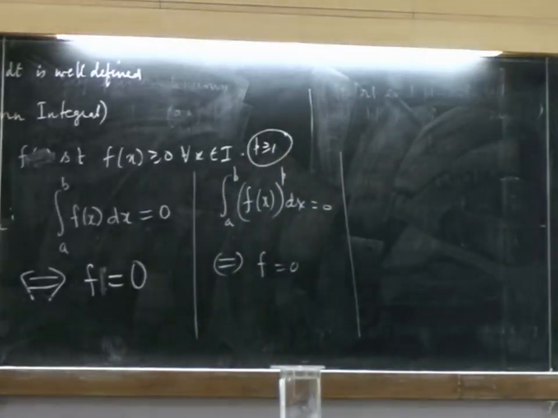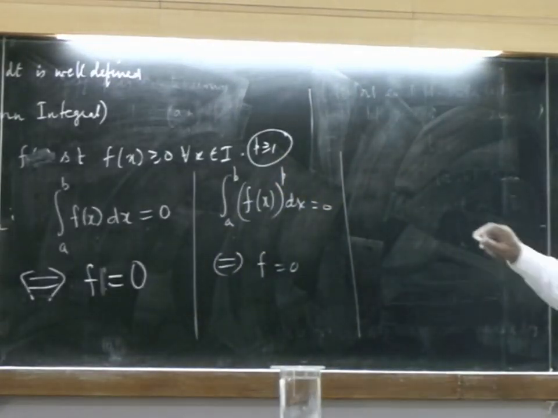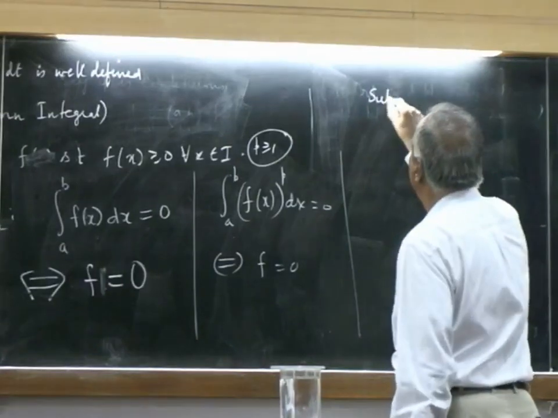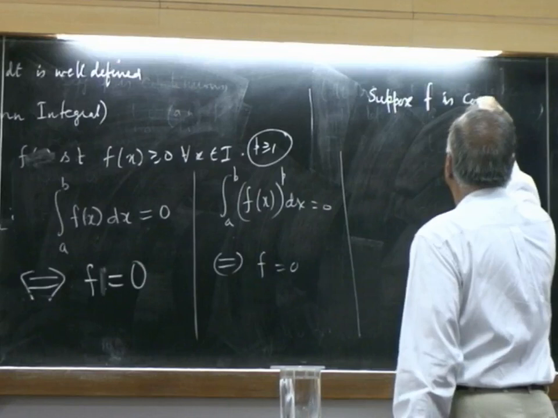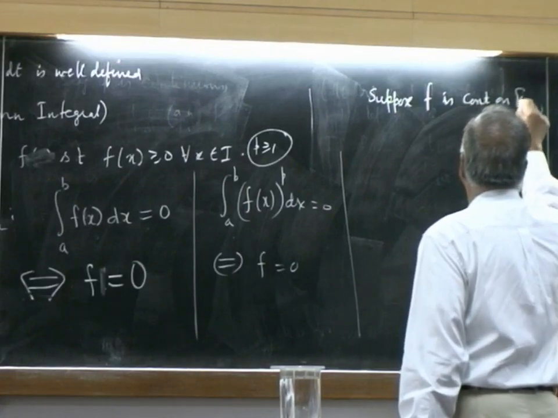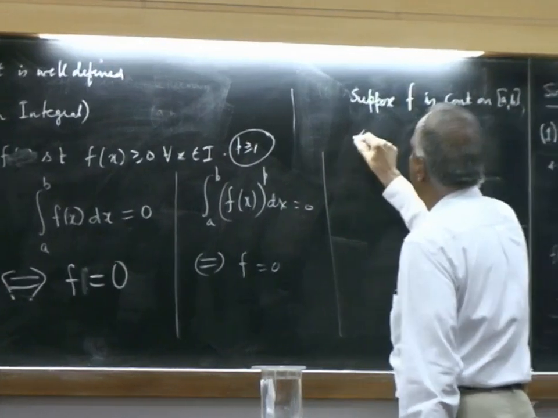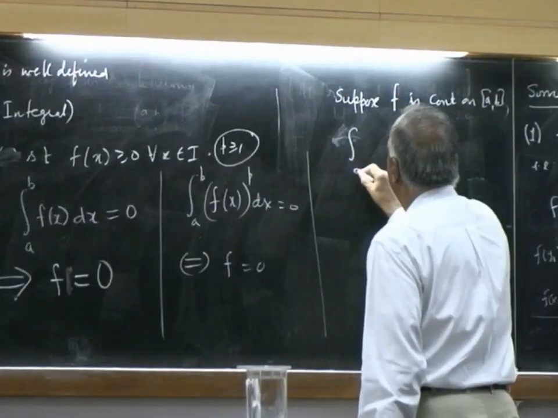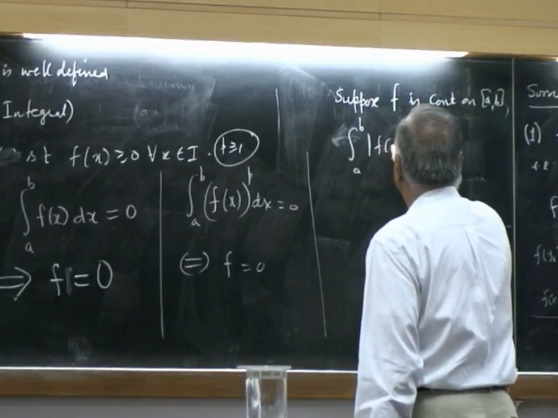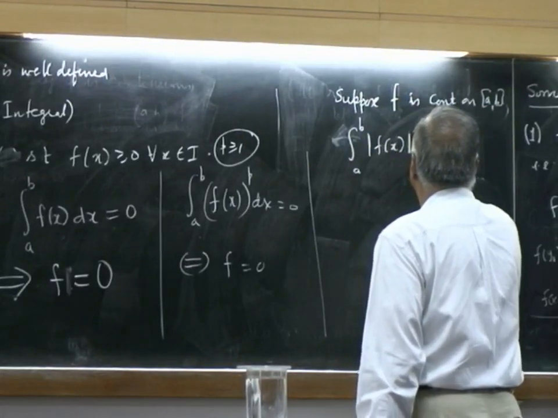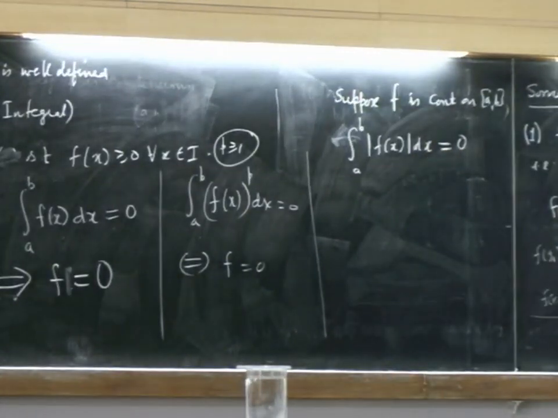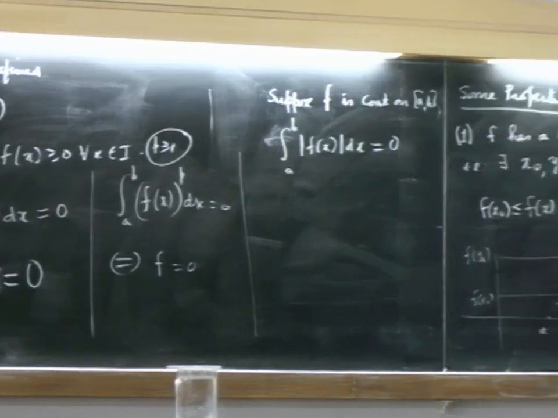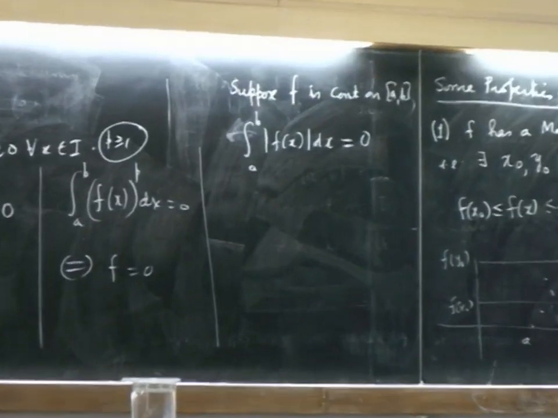Now, I am going to push further. Suppose now f is continuous on [a, b] and the integral of mod f(x) dx is equal to 0. So if f(x) is continuous, mod f(x) is continuous.